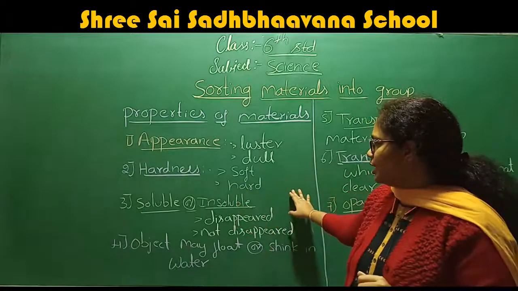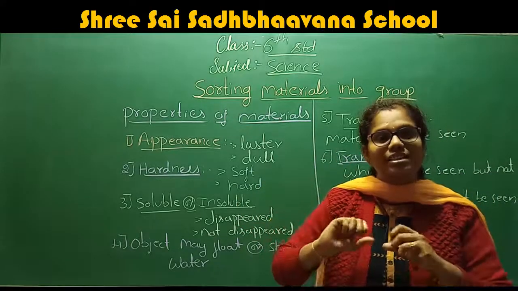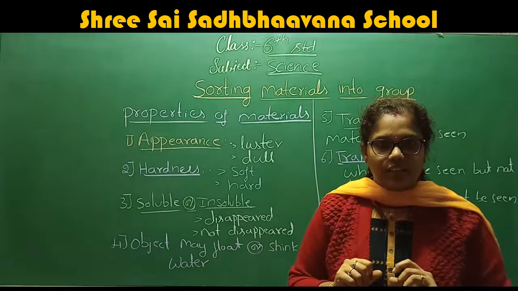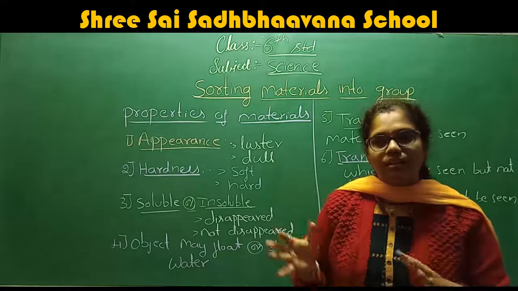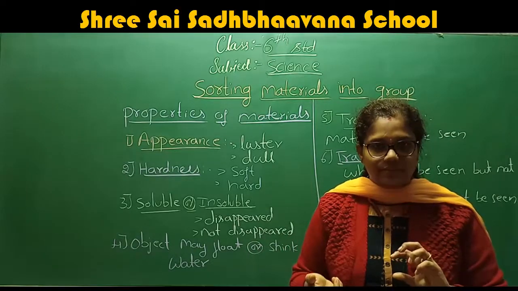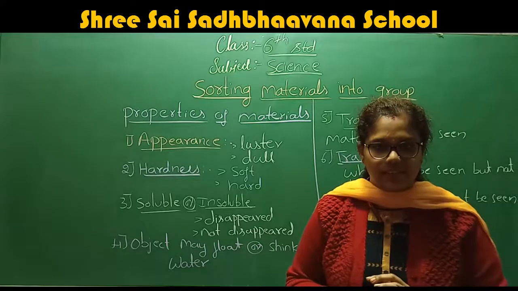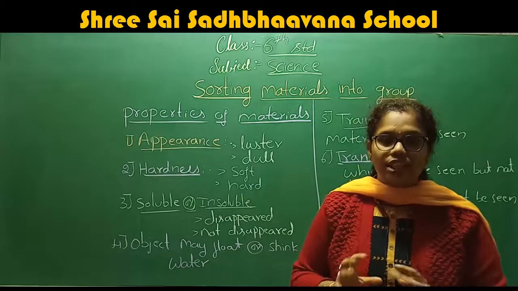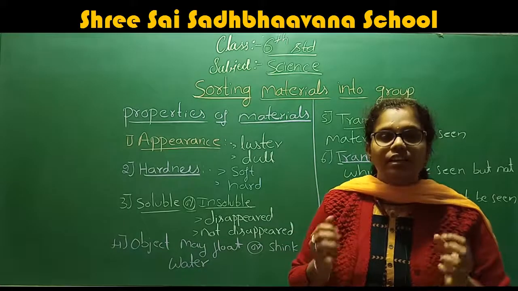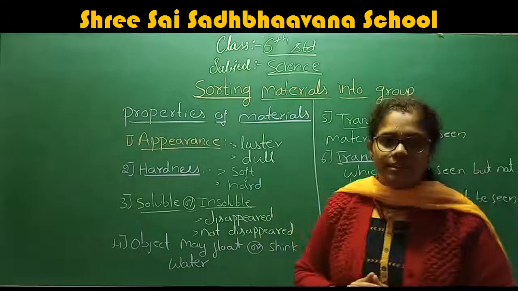Then what is a hard material? The substance or material which is rigid, very rigid to break or rigid to compress. This type of material we call a hard material.